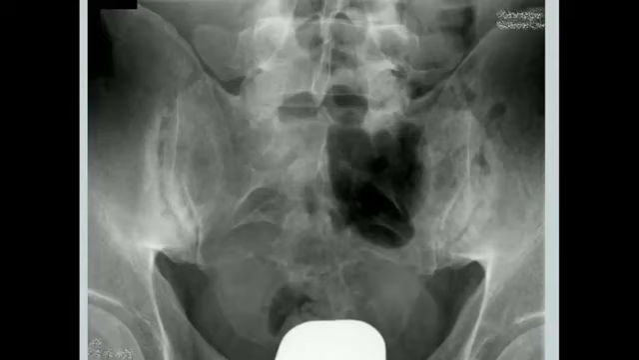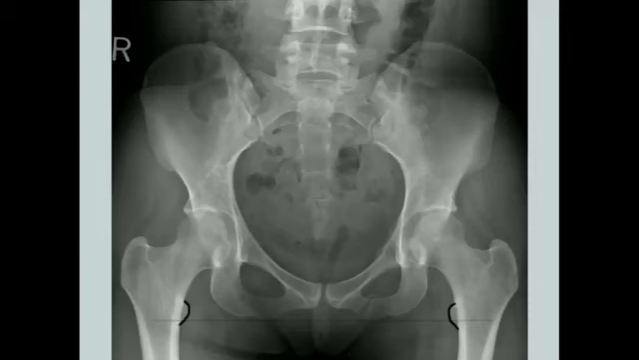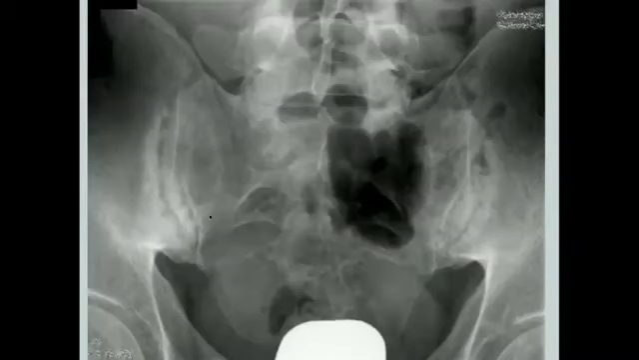Now, what else do we see? So here's a normal hip, okay, and what we're looking at is the sacroiliac joint. So this is the sacroiliac joint right here and right here. And with the sacroiliac joint, what we see in ankylosing spondylitis is sclerosis. So note all this white here. This is sclerosis at the sacroiliac joint, and this is why he has pain there.